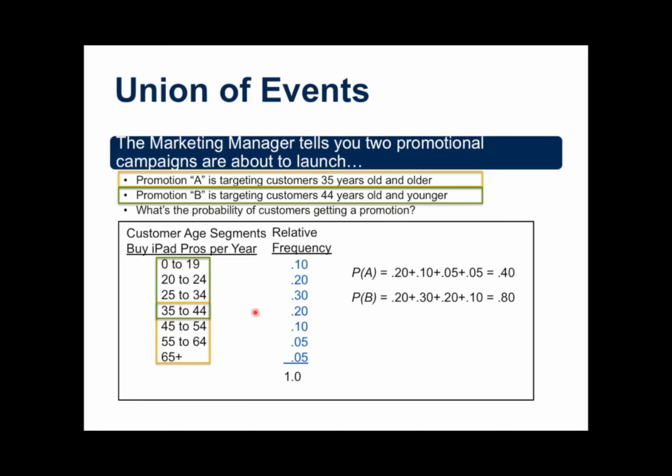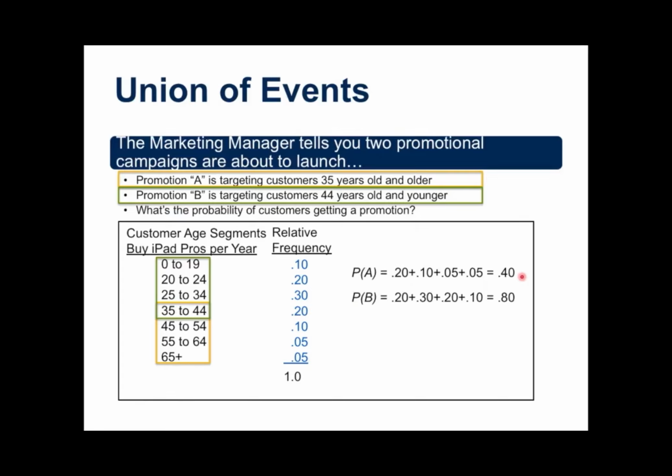I can start here at 0.20 for 35 to 44-year-olds, 0.10 for the next segment, 0.05, 0.05, and that adds up to 0.40. So if that was the promotion of all the customers, there's effectively a 40% chance, using the relative frequency method, that they're going to receive that promotion.